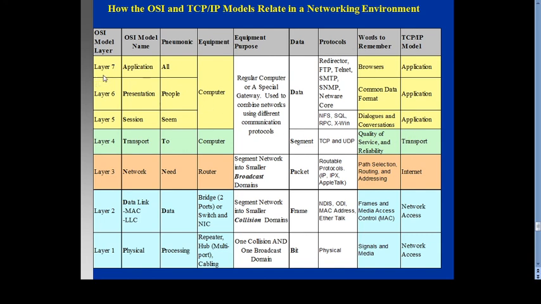For example, if you refer to layer 7 in the OSI model, the application layer, all equipment is related to the computer: a regular computer, or a special gateway used to combine networks using different communication protocols. The data and protocols related to this are FTP, Telnet, Simple Mail Transfer Protocol, Simple Network Management Protocol, NetWare, all of this. So this chart presents how the OSI and TCP/IP reference models are related to the networking environment and how the data is measured in terms of units.